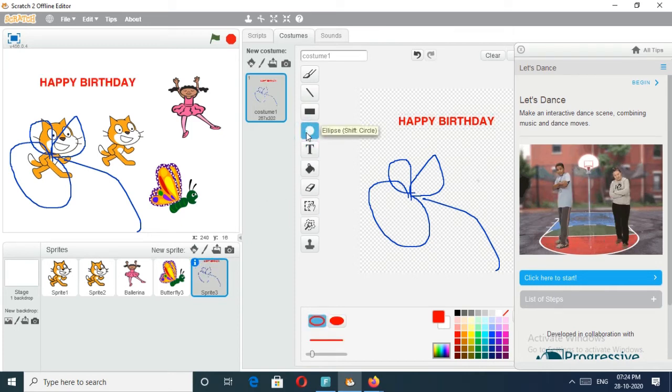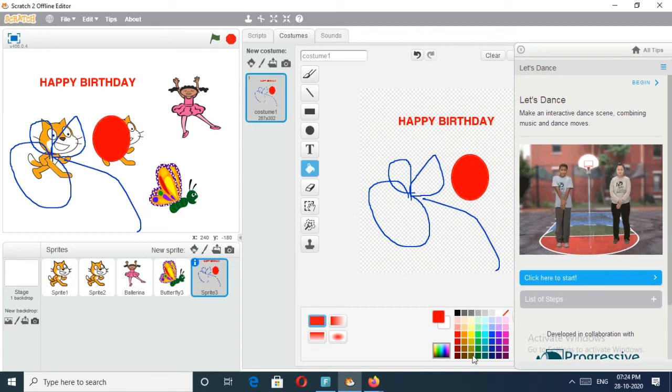if you want to create an ellipse, circle shape, just click on here and you may draw the things. And fill color you can use this way. Select the thing and click here. Okay, like this way you may select. Then you are painting things already created. See. Then if you don't want it, you can use this clear button. Then if you don't want this one, you may use the undo button this way.